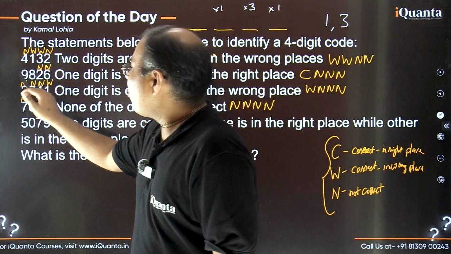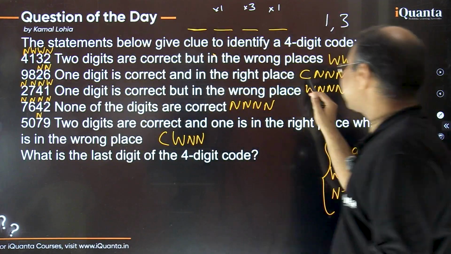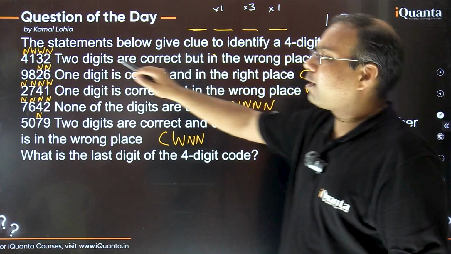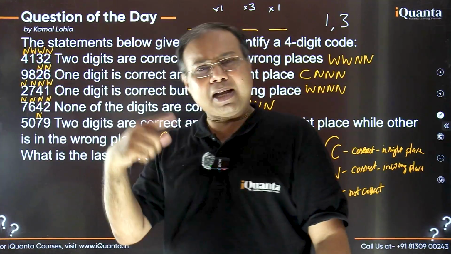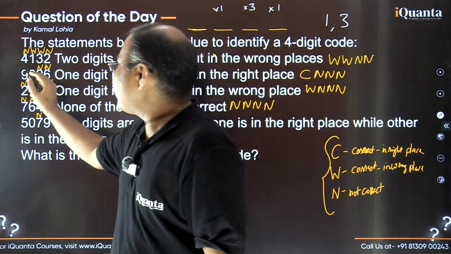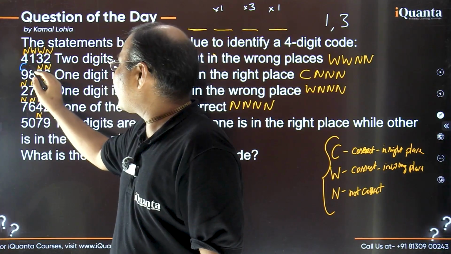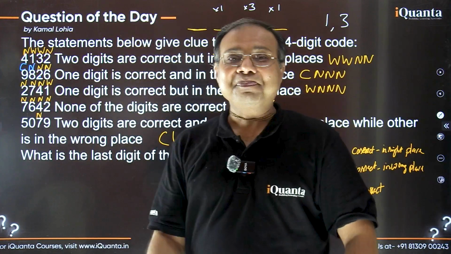We know that out of these 2, one is going to be C and another is going to be N, because 2 N's have already been identified. Okay? If I assume this 9 to be C, let's take the case. If 9 is C, then 8 must be N. Yes or no? Yes, right?